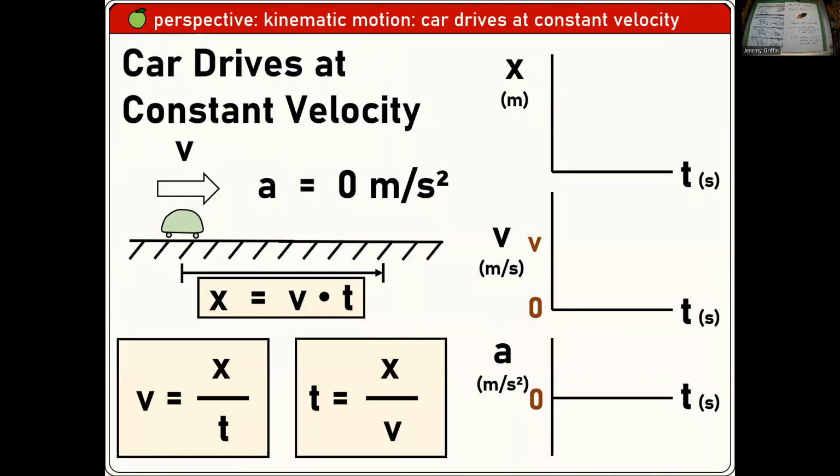Okay, here's the first set of graphs. You've got a paper in front of you. You can put some notes, you can dash off some graphs real fast. A car drives at constant velocity. What do those three graphs look like for a car driving at constant velocity? Whip them off real fast. Give you guys a few seconds. I gave you a big hint right here: acceleration is 0 meters per second squared. You just drew that, right? You didn't have to draw the red and the green part, but you definitely drew those bold lines.